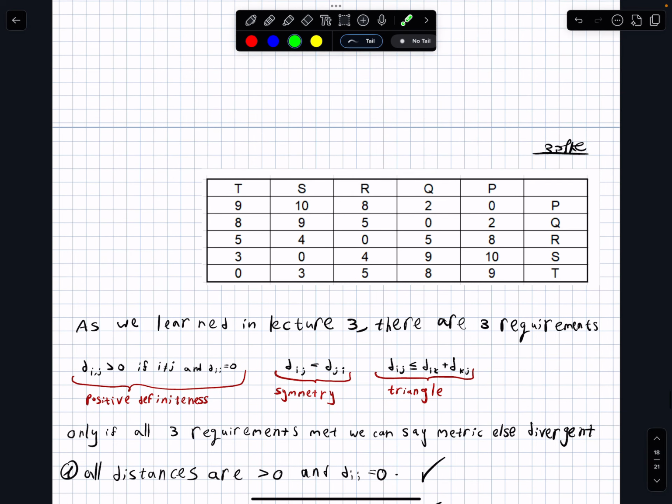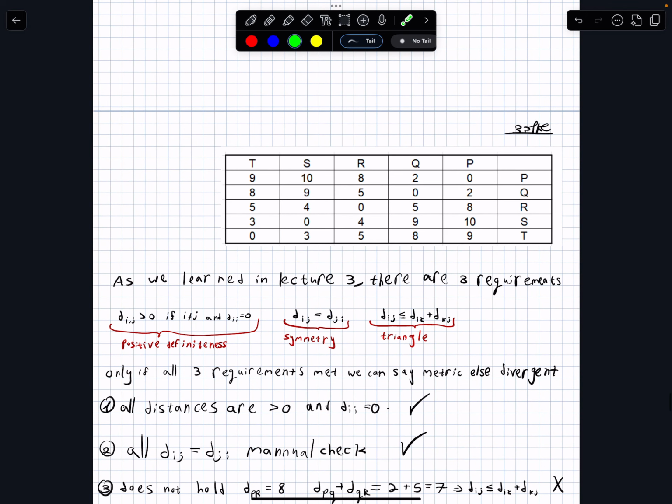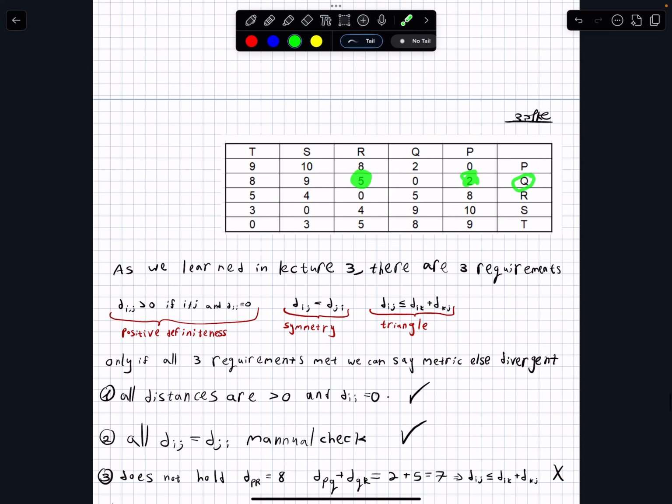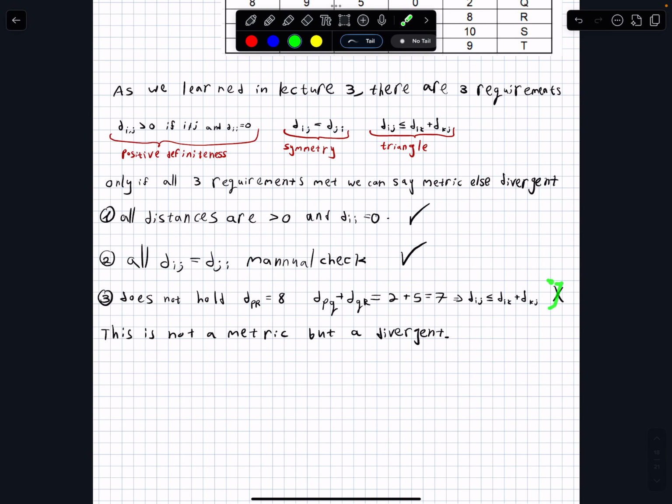So the distance between P and R is 8, but if we go P to Q it is 2, and then Q to R, it's 5. So the total is 7. So it does not hold, so it is not a metric, but a divergent. Okay, I hope I pronounced it right.